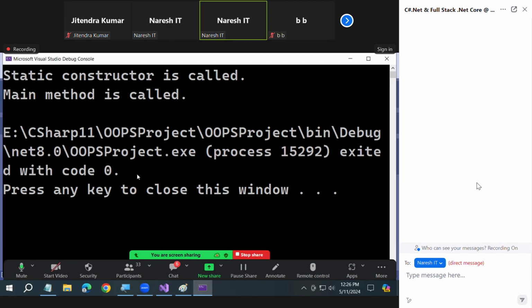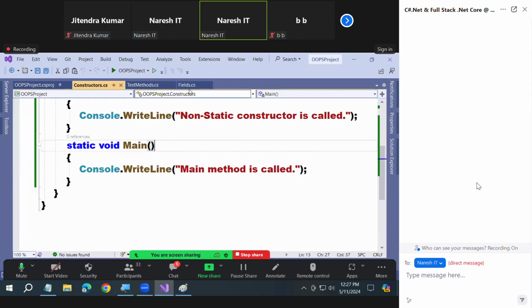What is that, sir? Who prepares food in your home? Tell me confidently. Who eats the food in your home first? Is it your mother? She will never eat first. Am I right or not? After everyone completes eating, then only she eats. Correct? So understand, execution starts with main, but main won't execute first. The static constructor will execute. After executing the static constructor, it comes back and then executes the main method. Are you clear? See, understand the flow correctly.